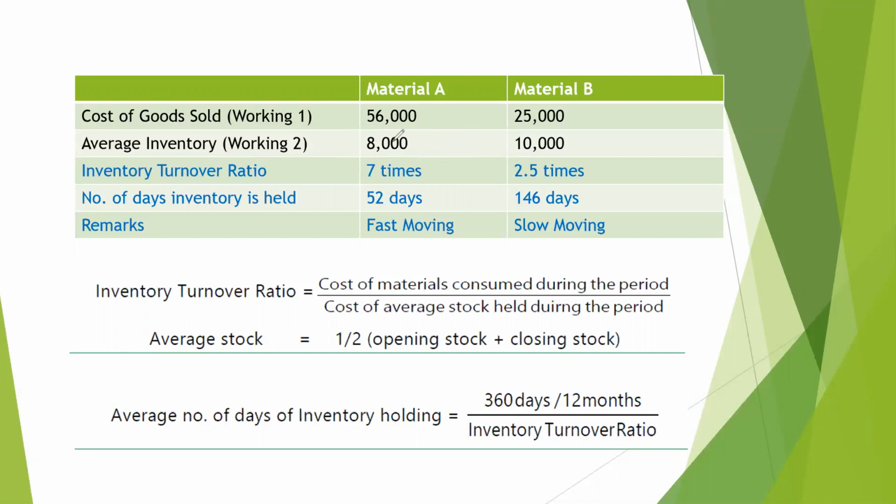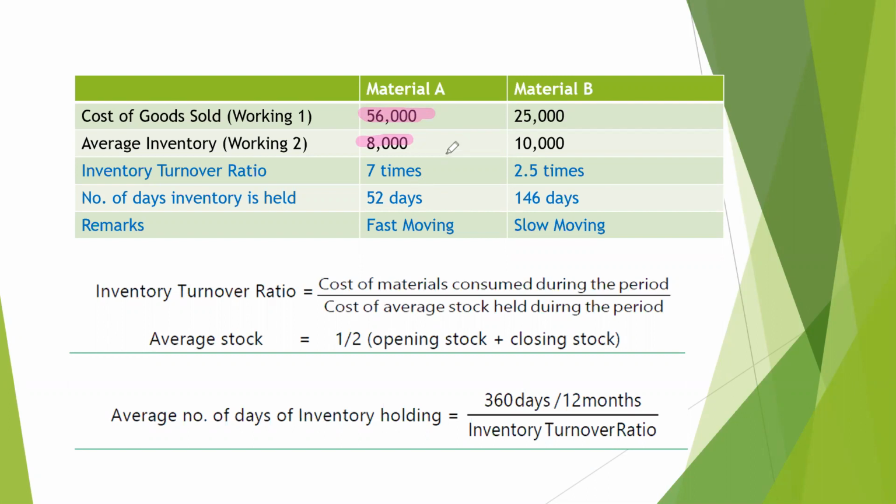If we look at material A, on an average, we maintain 8,000 worth of units, 8,000 inventory units of material A. And in the year, we have sold material worth rupees 56,000. That is, the inventory has been rotated 7 times. Profits have flown to the company 7 times.